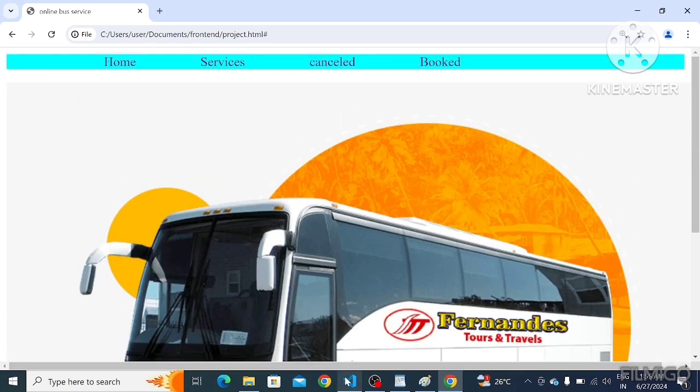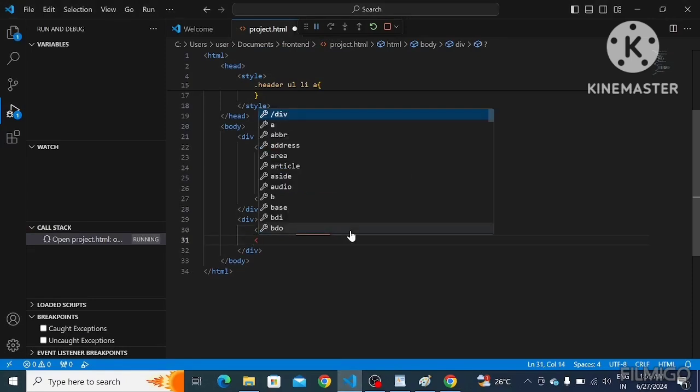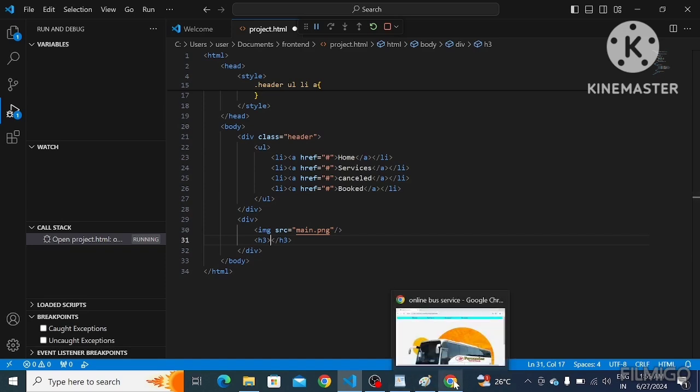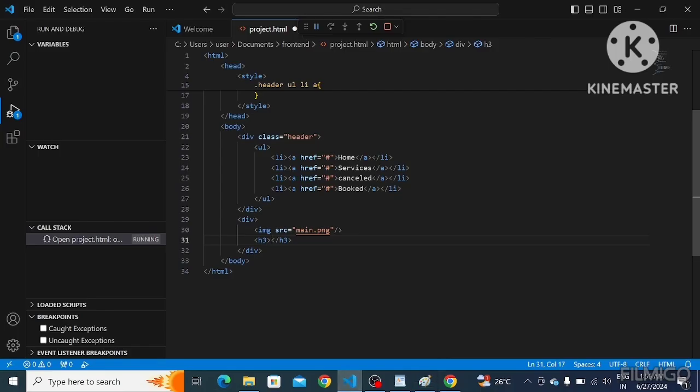Next one. After this, I want some text, right? I want this text in this web page, right? So by using this h3, welcome to online service.